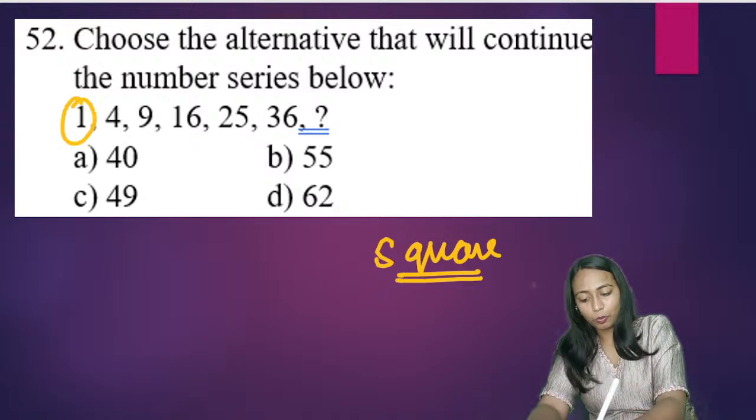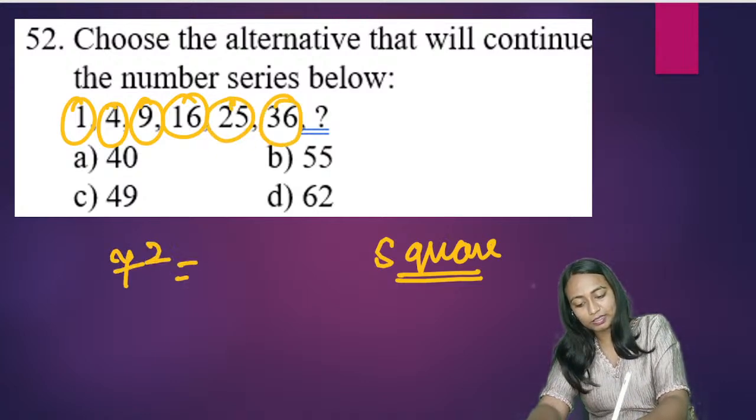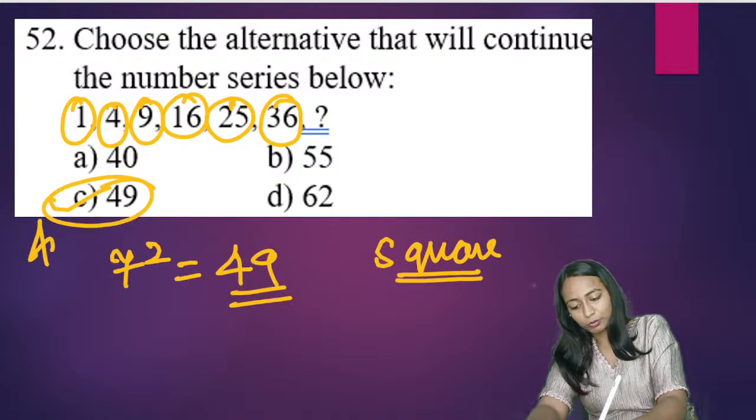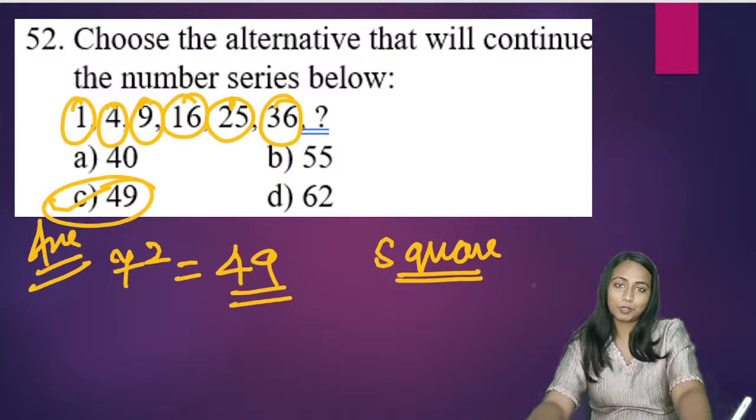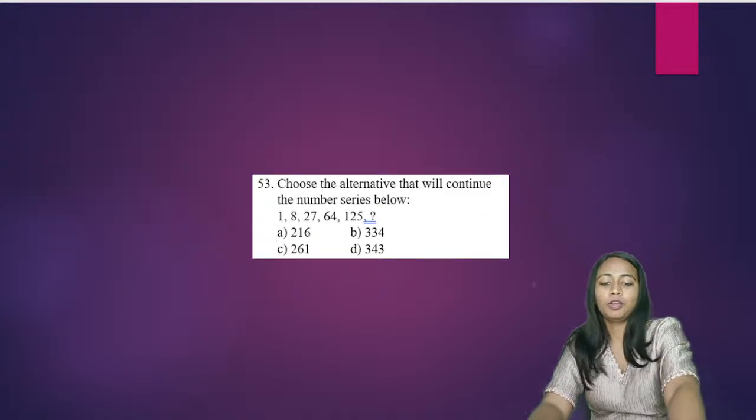If you have a look, 1 is the square of 1, 4 is the square of 2, 9 is the square of 3, 16 is the square of 4, 25 is the square of 5, 36 is the square of 6. So next we will take the square of 7. Square of 7 is 49. So the correct answer for the question is option C, 49.